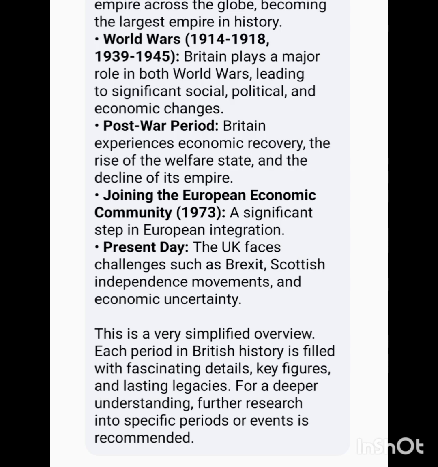This is a very simplified overview. Each period in British history is filled with fascinating details, key figures, and lasting legacies. For a deeper understanding, further research into specific periods or events is recommended.